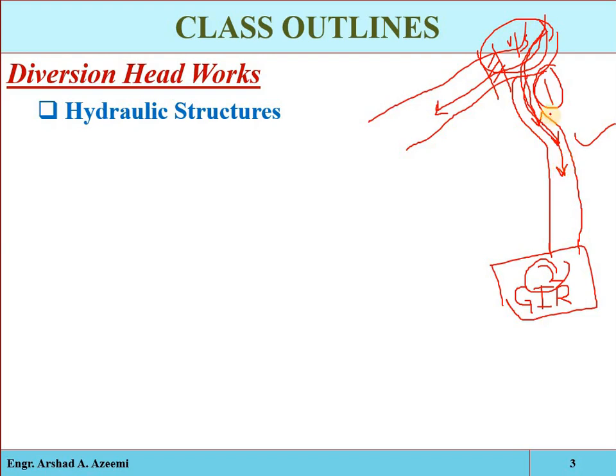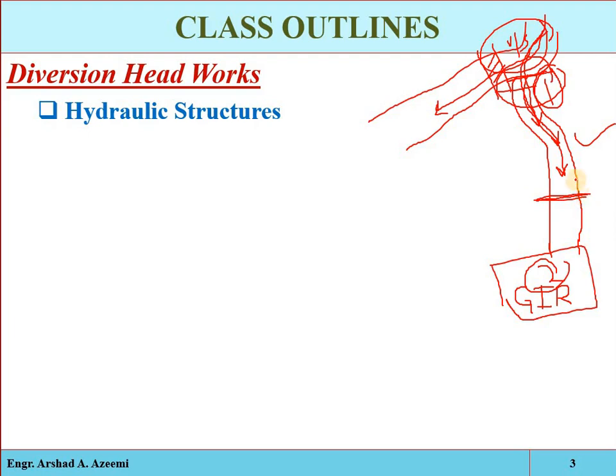Secondly, we also require some structures at the head of the canal, so that the required amount of water may enter the canal properly without any damage or silt. Also, for example, if we are interested to find out the discharge at this point, some telemetry structures will be required.